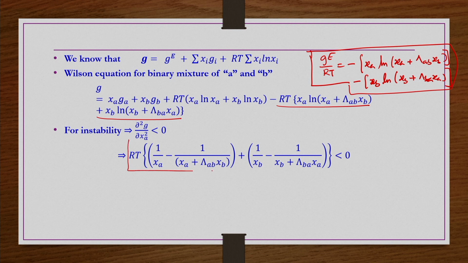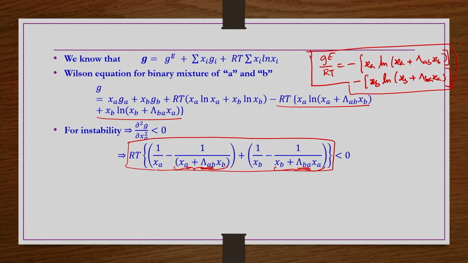you will get RT multiplied by 1 by XA minus (1 minus capital lambda AB) squared... that is, the terms in the bracket: 1 by XA plus capital lambda AB XB and 1 by XB minus 1 by XB plus capital lambda BA XA. Now, we know these two adjustable parameters of the Wilson equation, capital lambda AB and capital lambda BA, are always positive.